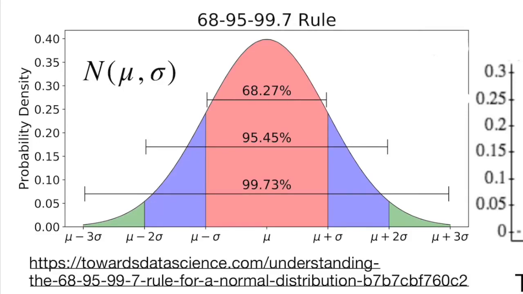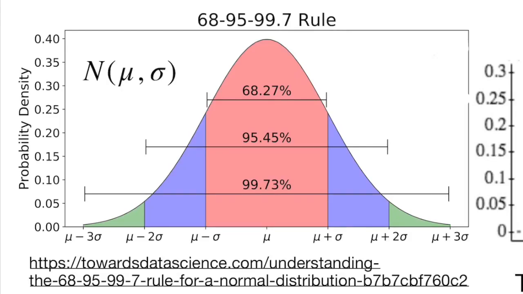In a normal distribution, we have much more than 75%, because in a normal distribution the center is more common than the extremes. Approximately 95% of a normal distribution falls within 2 standard deviations from the mean. If we open the interval more to 3 standard deviations from the mean, we cover 99.7% of the distribution. If we close it a bit to 1 standard deviation from the mean, we cover 68% of the distribution. This is what we call the 68, 95, 99.7 rule, sometimes also known as the empirical rule. You need to know this by memory.